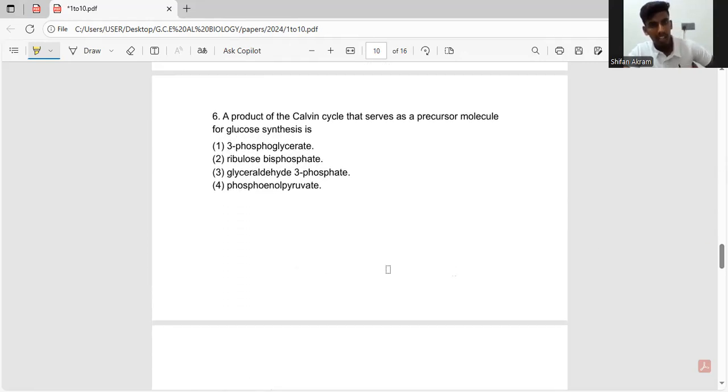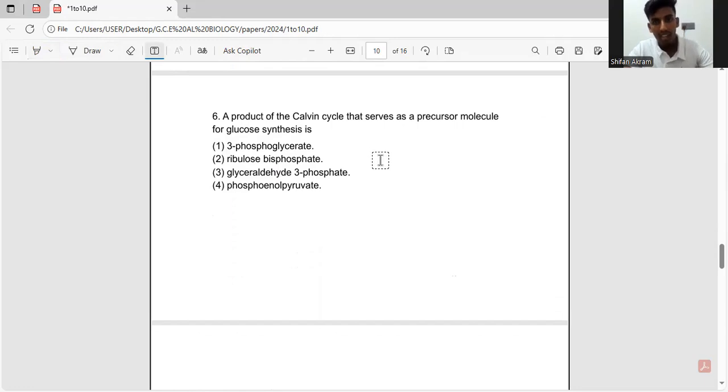A product of the Calvin cycle that serves as a precursor molecule for glucose synthesis. Okay. So the Calvin cycle occurs during photosynthesis, which is the second stage, which uses the ATP and NADPH produced during the light-dependent reaction to reduce CO2 and to form glucose, so that the plants can make their own food.